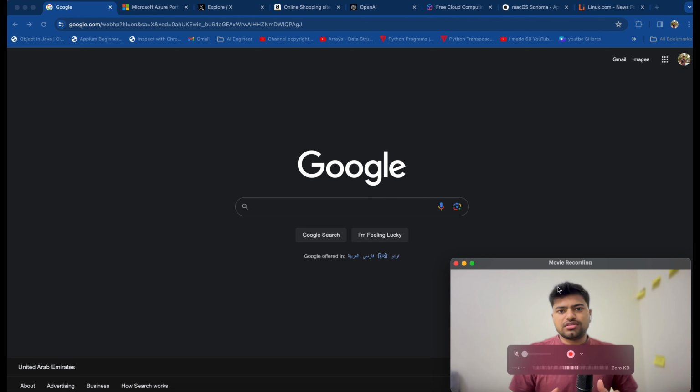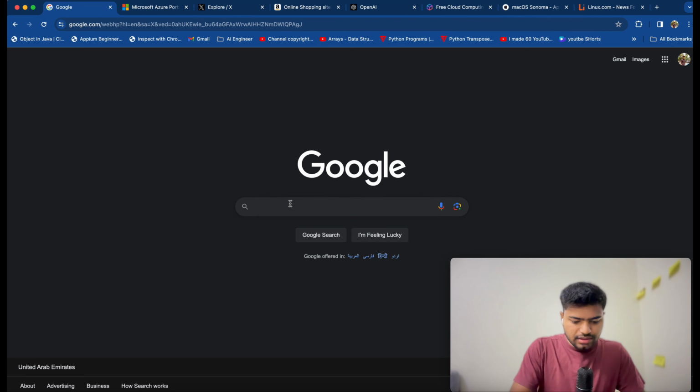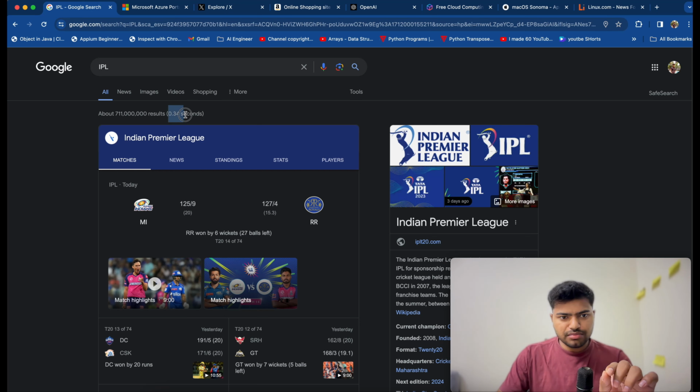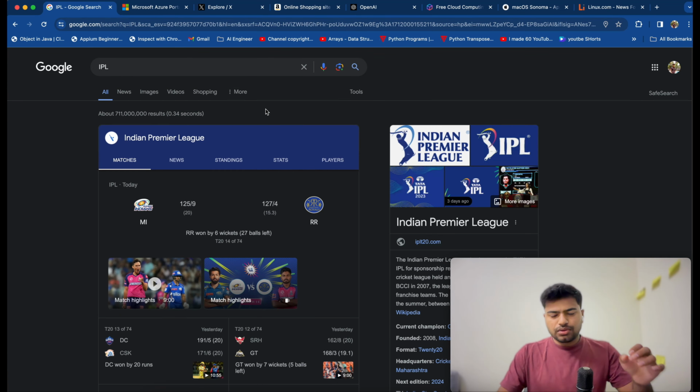If you see the Google search engine, I will just type IPL here. Yeah, so if you see, within the time span of 0.334 seconds, we got so many results here and the speed with which it is able to display results for us. So Google search engine is able to do this job because of data structures. One of the main reasons why we are getting this much speed and accuracy of the data is that one of the technologies used behind this is data structures and algorithms concepts.